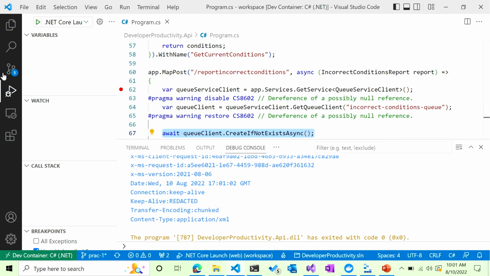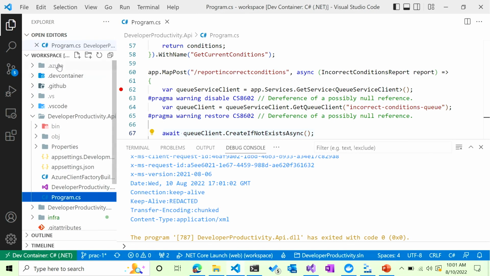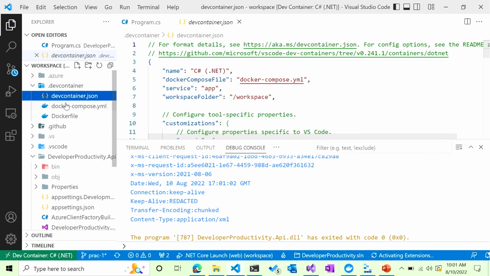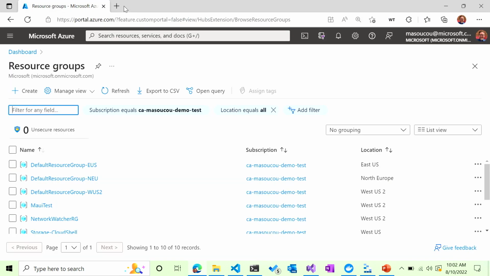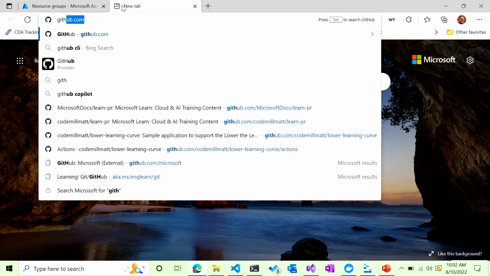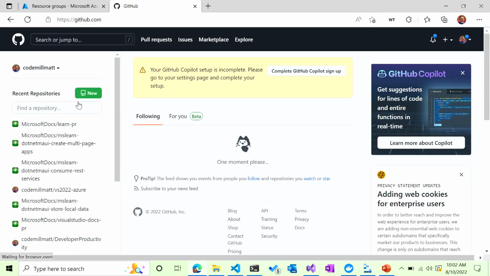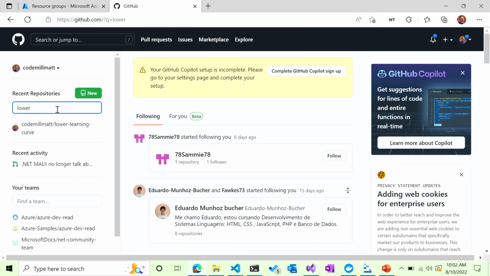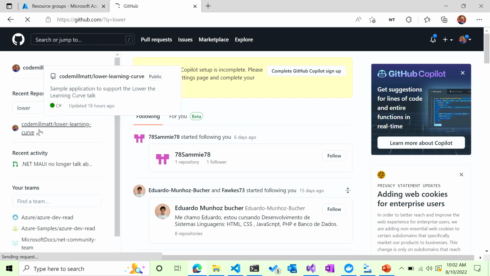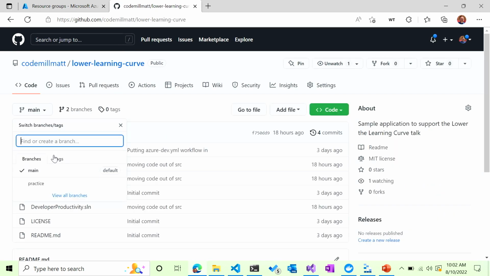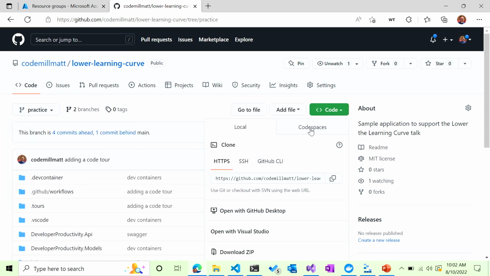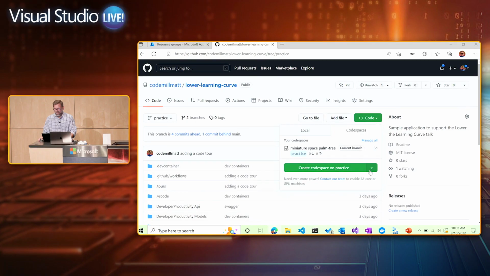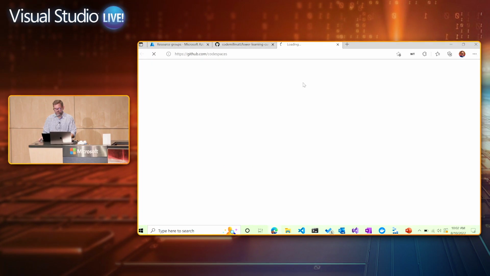Even better though, because I have this devcontainer.json, and then the supporting Docker Compose and Docker file, what I can do then is jump on out to GitHub, go to the repo where I have it, and then I can do Codespaces. So I can create a codespace then on practice.